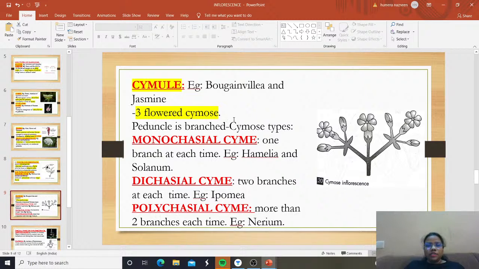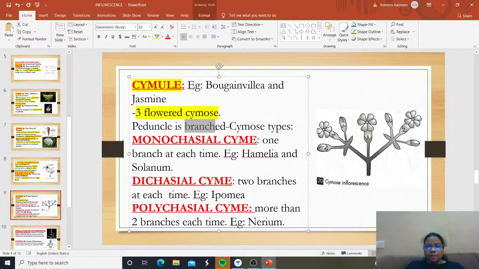If the peduncle is branched, cymose types are of three types. In cymule, three flowers are present, examples are bougainvillea and jasmine, and the peduncle is branched. These are monochasial cyme, dichasial cyme and polychasial cyme. Now what do you mean by these three types?